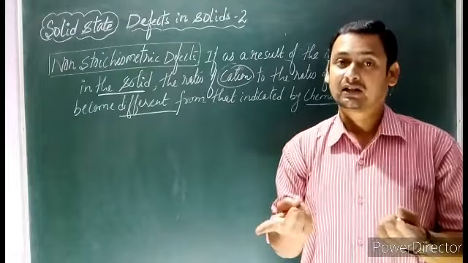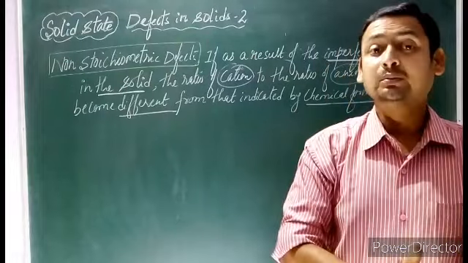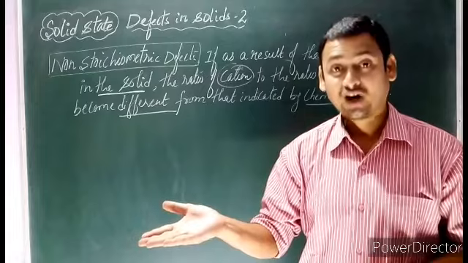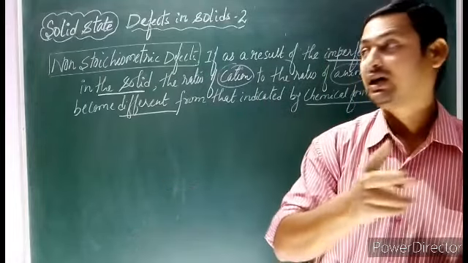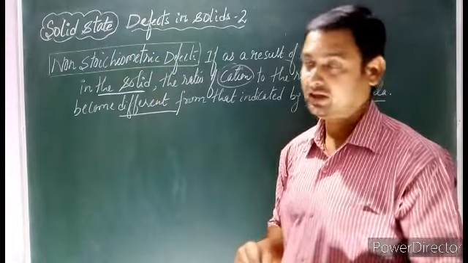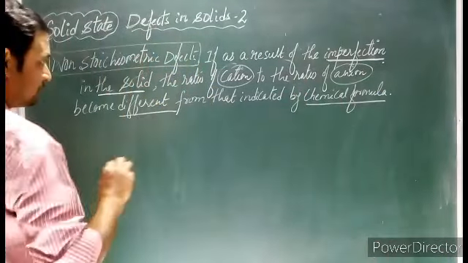We can have two conditions: either cations will be more than anions, or anions will be more than cations. So the non-stoichiometric defect is of two types.